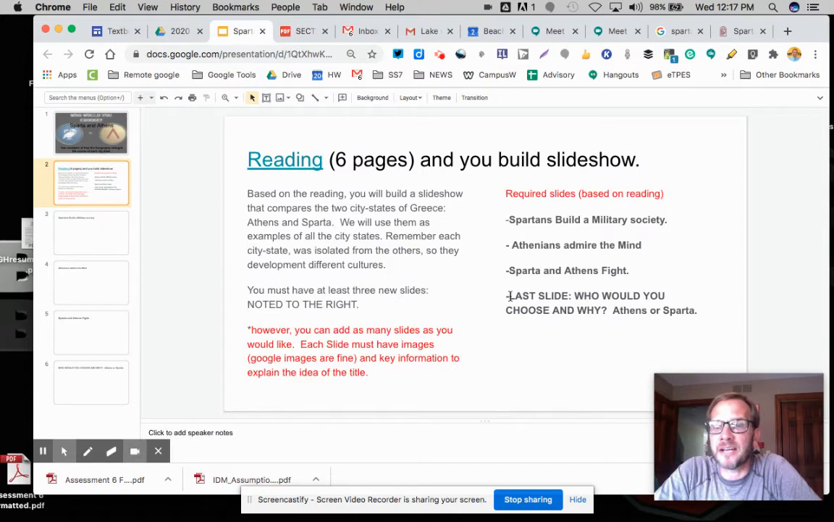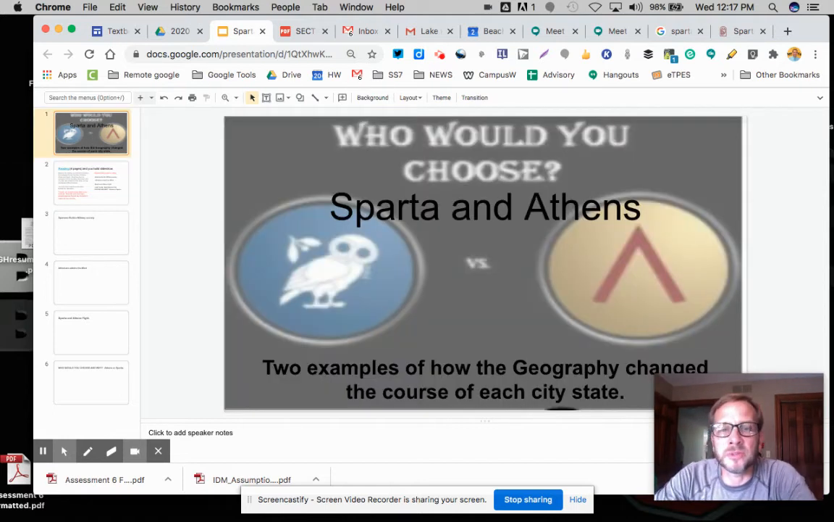Ultimately, the last slide is you're going to make a decision. Based on what you find out, what you put in your slideshow, you're going to tell me, I want to live in Athens and here's why, or I want to live in Sparta and here's why. You'll notice the first slide has 2 images. These were symbols that kind of represented Athens and Sparta. And if you see it, you see the owl, a sign of knowledge, a sign of thinking, and then you see the arrow aiming up, kind of a symbol of war or military power. So you'll have to make that decision.